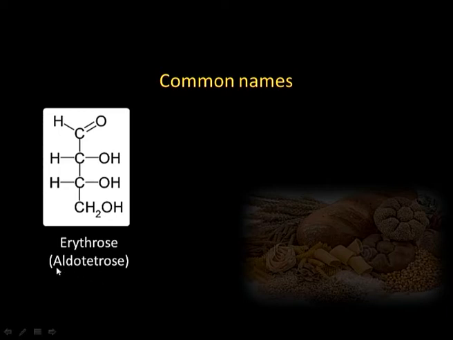Only thing is that when we name it as aldotetrose, it is not able to tell us which isomer of this compound we are talking about, because this compound has 2 asymmetric carbon atoms. So, 4 isomers are possible, but these 4 isomers have been given common names. So, we will talk about this a little later.